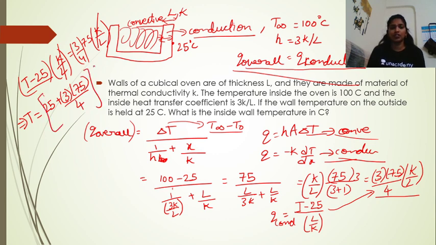So this is the temperature in degree centigrade, because we have expressed everything in terms of degree centigrade. So this will be the answer. Here we haven't converted degree centigrade to Kelvin because we are dealing with a temperature difference. A temperature difference in degree centigrade and in Kelvin is the same. So that is why we are not converting degree centigrade to Kelvin. Okay, so this will be the answer.